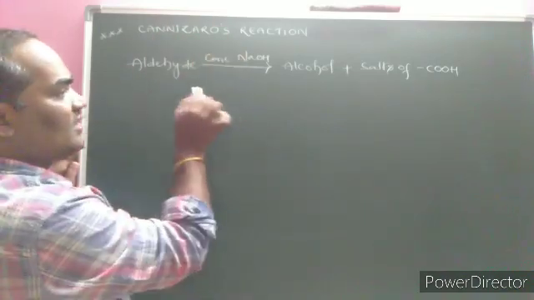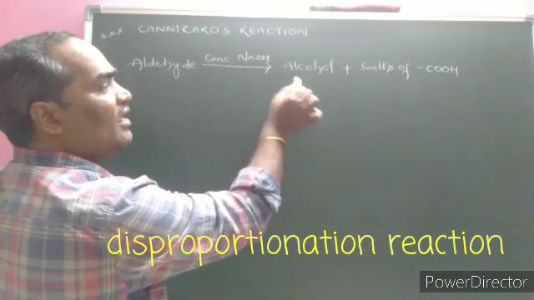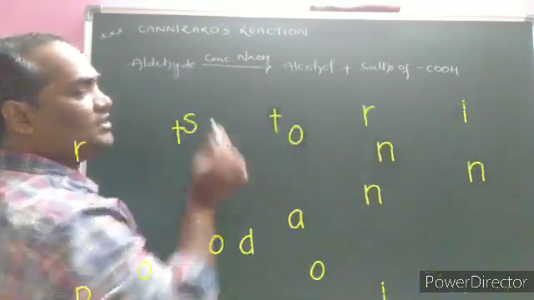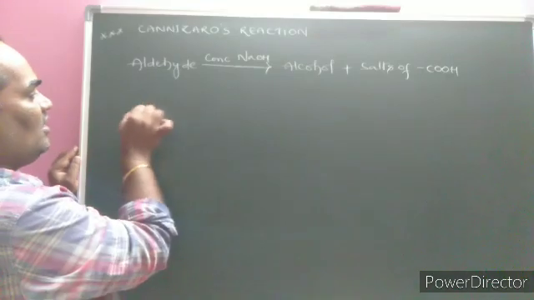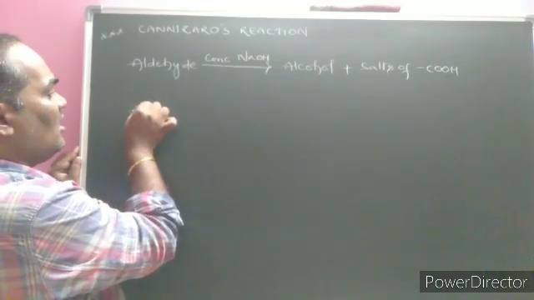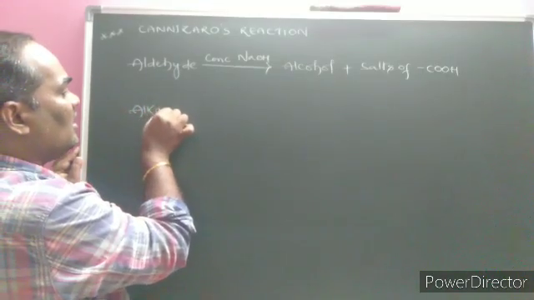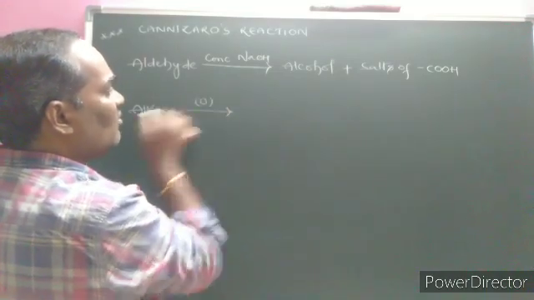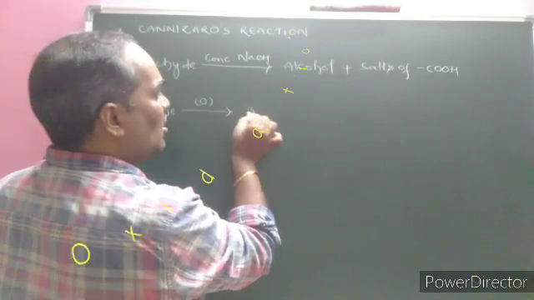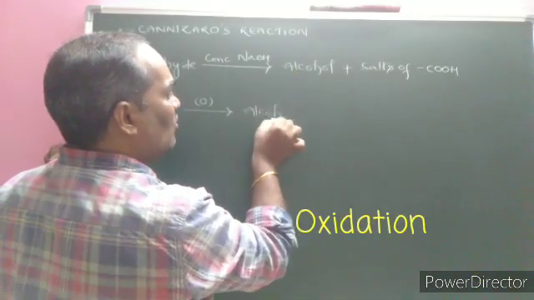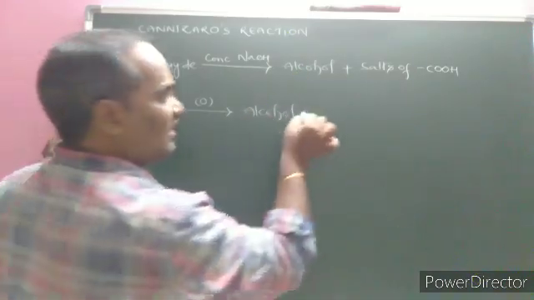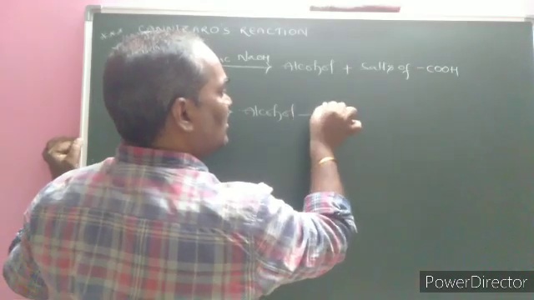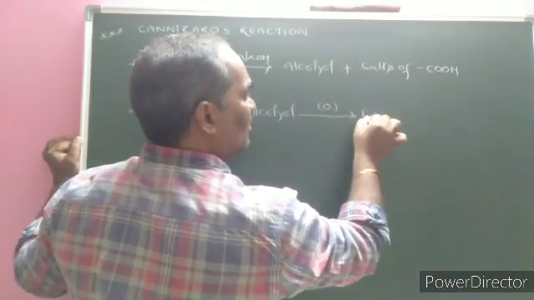What is the general scenario of self oxidation and self reduction? Alkane on oxidation forms what? Alcohol. Alcohol on oxidation forms what?